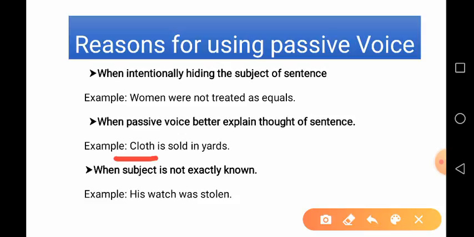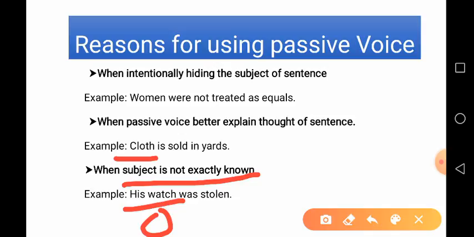And now, here you can see the third case where passive voice is used: when the subject is not exactly known. See, his watch was stolen. Here his watch is the object and it was stolen.